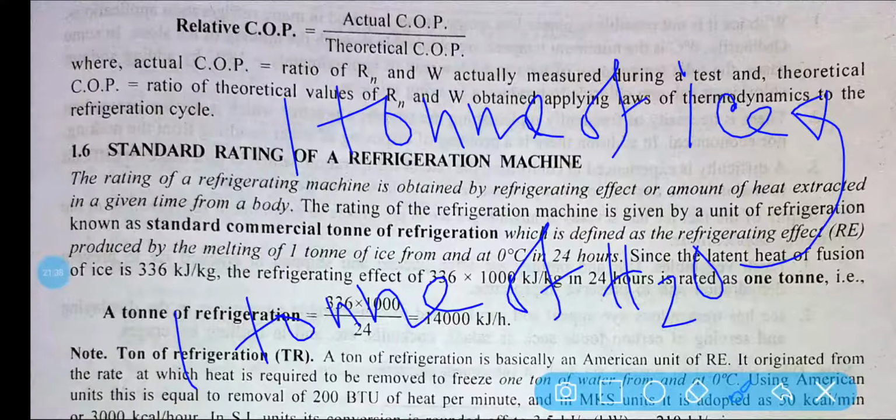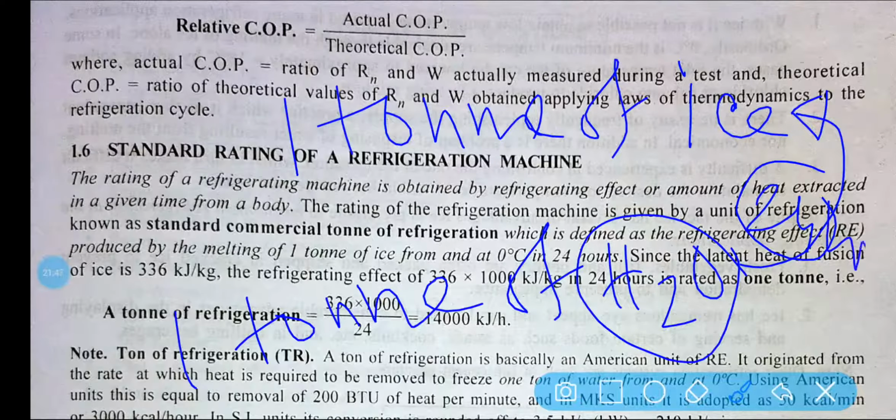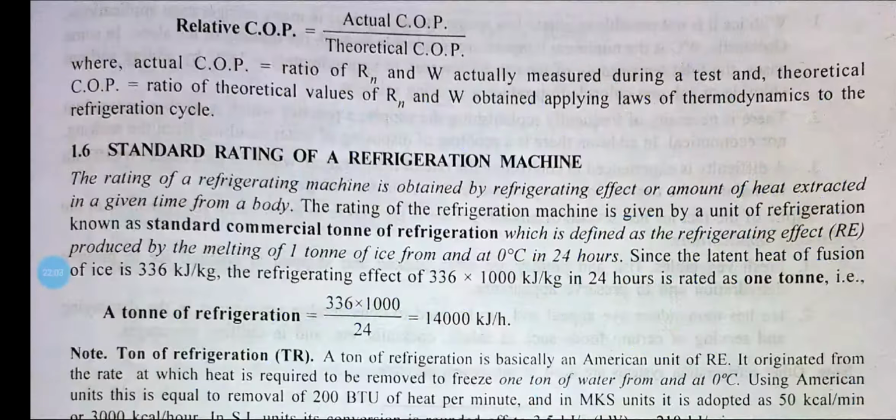I want to produce 1 ton of ice in 24 hours. So in 24 hours 1 ton of water is converted into 1 ton of ice, and to produce that particular conversion, what is the amount of heat needed, that is called your ton of refrigeration.